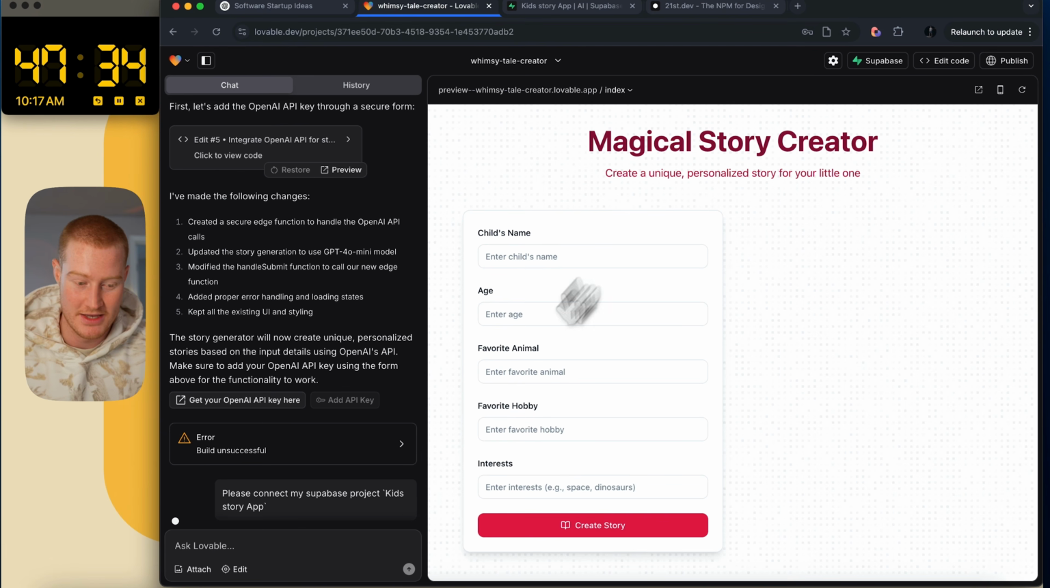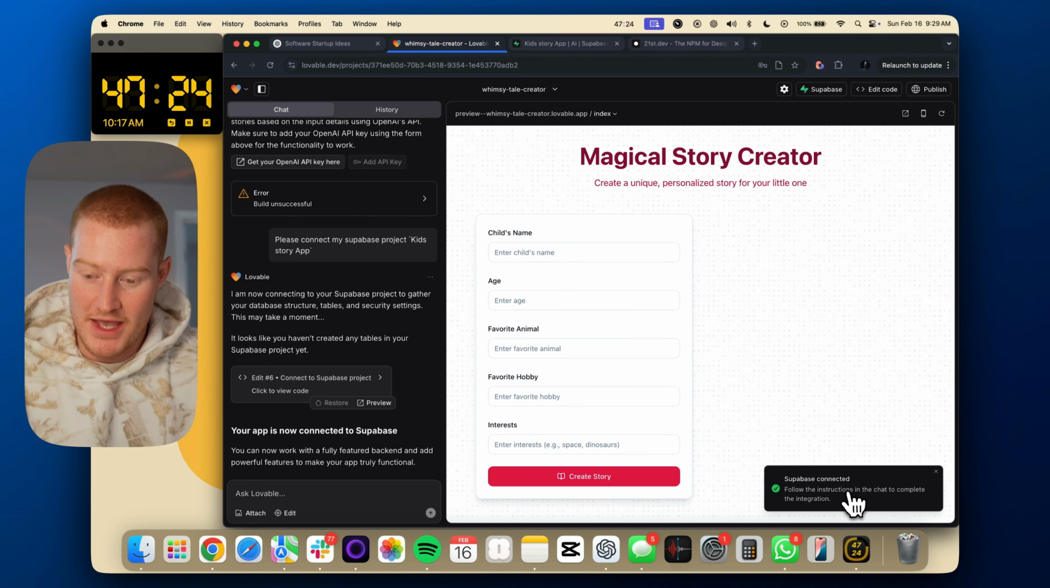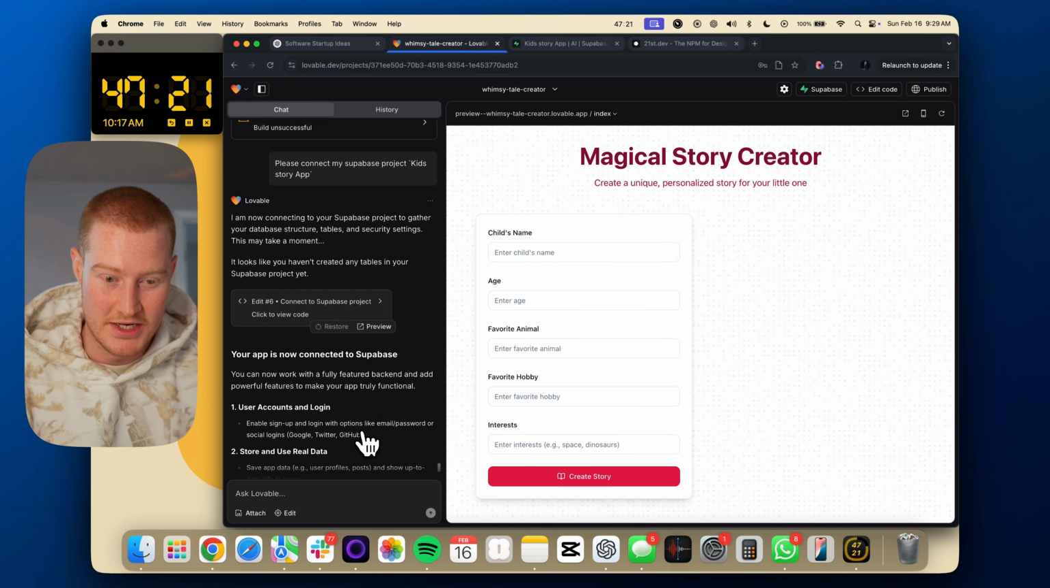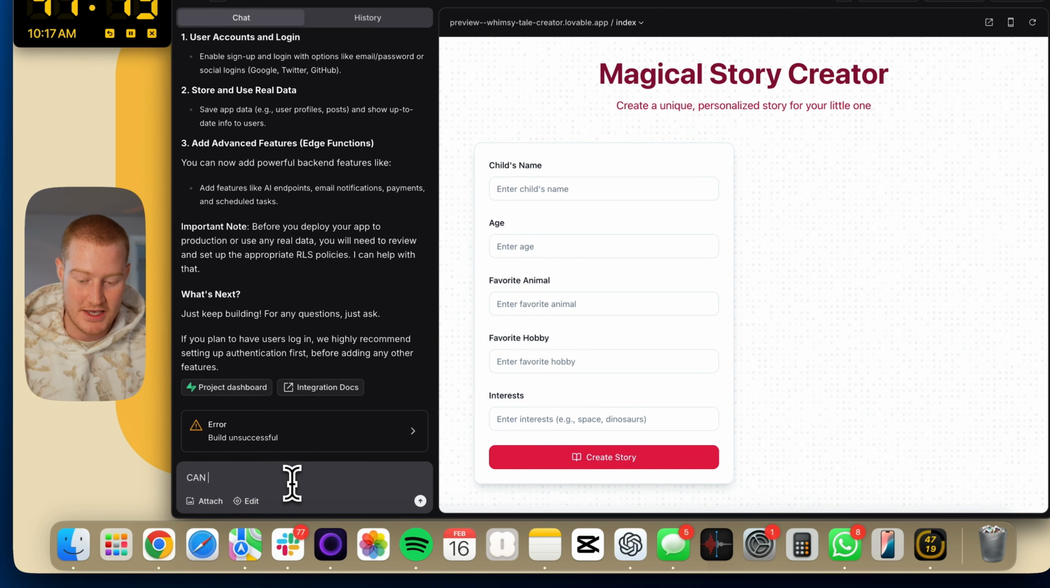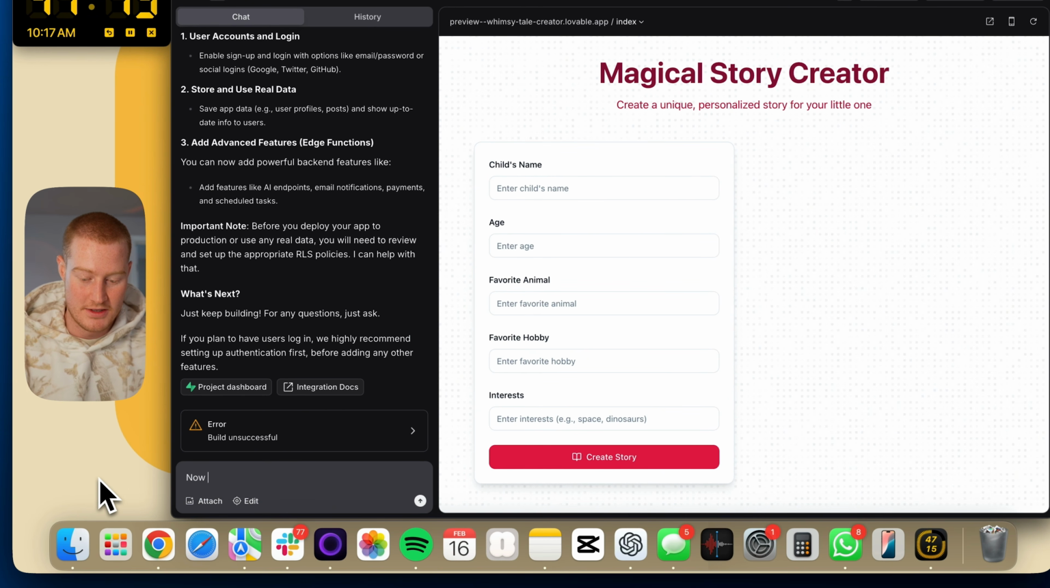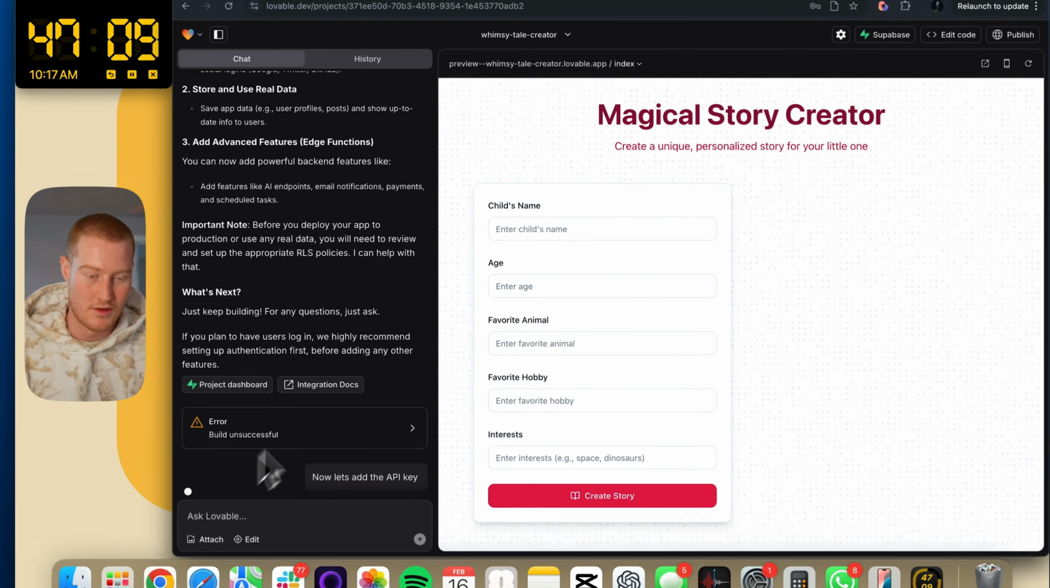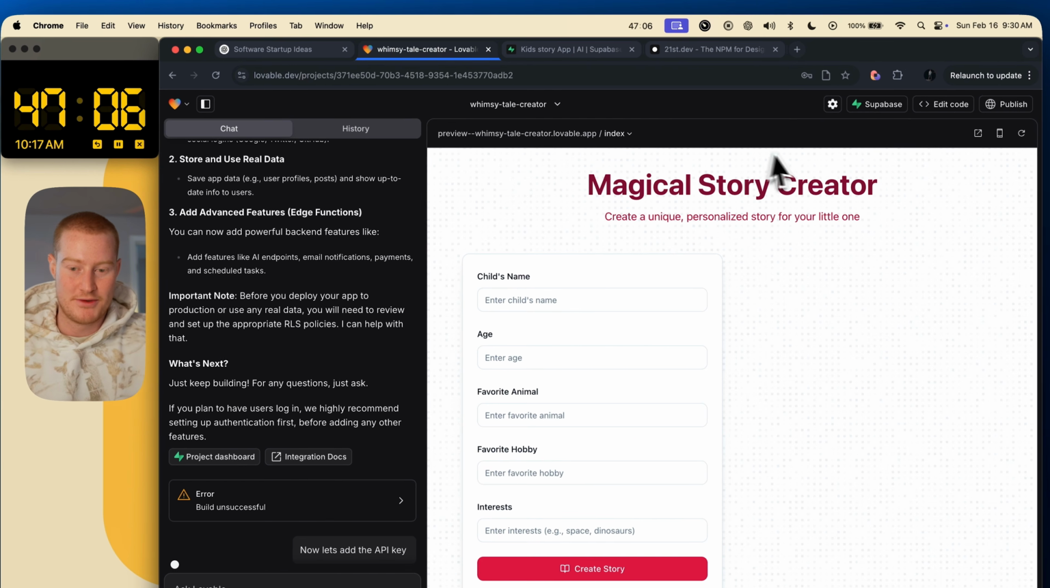Forget that we need to connect it in the actual Lovable app. Okay, so now that is actually added. So what I need to do now is, let's say, now let's add the API. We're making some progress here.